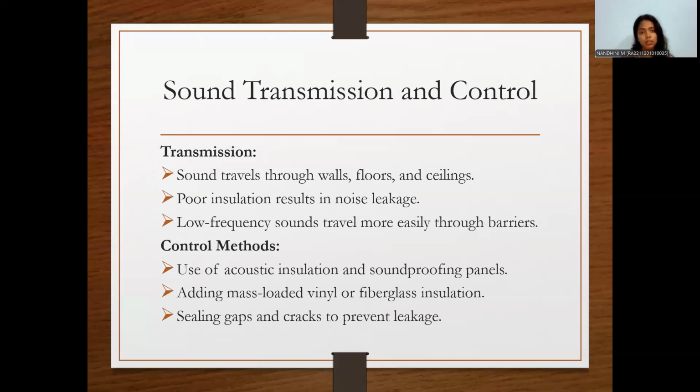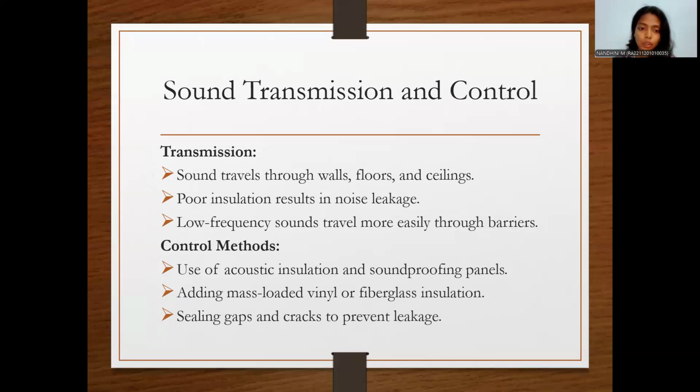Sound transmission and control. Sound travels through walls, floors, and ceilings. Poor insulation results in noise leakage. Lower frequency sound travels more easily through barriers. Generally, sound travels faster in solids. So when it passes through walls, floors, and ceilings, it can reach the next person faster.